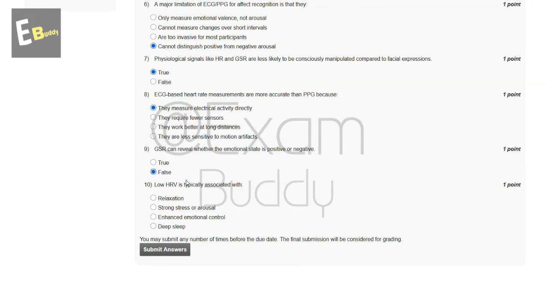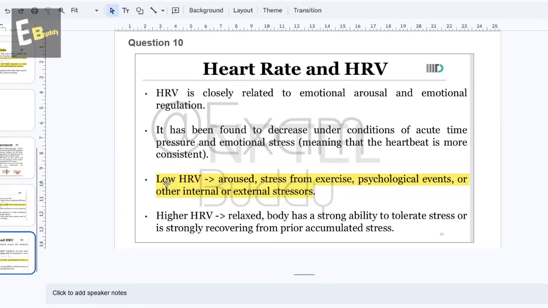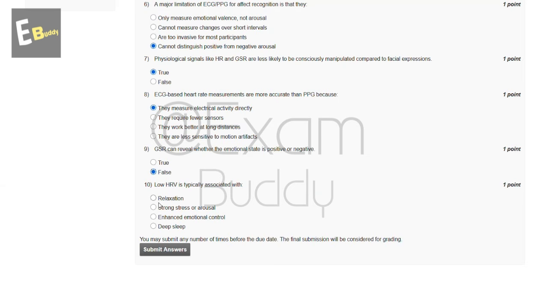And now let's go to our question number 10. Low HRV is typically associated with... so these are the options, and now let's check the explanation. So the explanation says low HRV is associated with stress from exercise, physiological events, or other internal or external stressors. So the answer of our 10th question is B, strong stress or arousal.